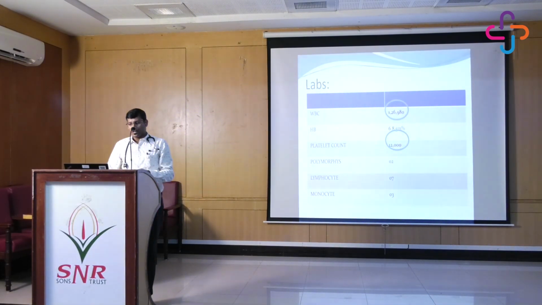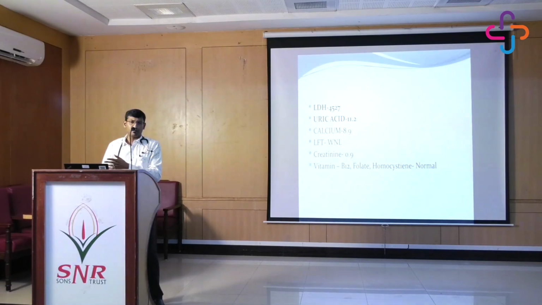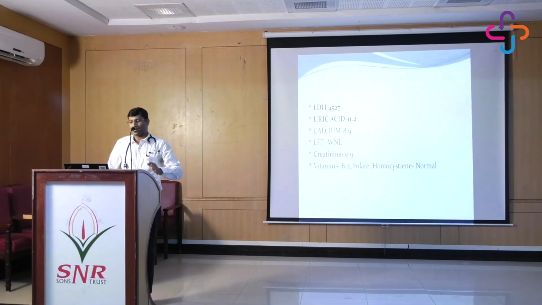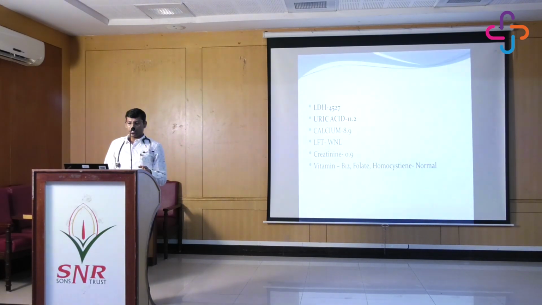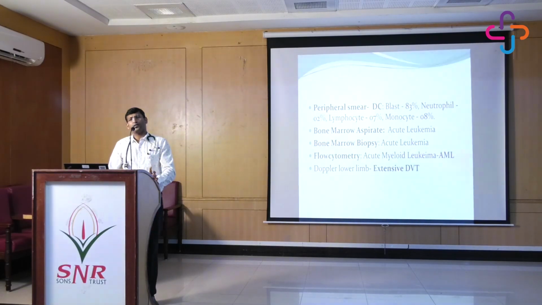The poly is only 2%. Blasts were almost close to 83% here. So now we are sure we are dealing with AML, probably AML because of his age. So we went with other biochemical workup, like LDH is very high, it is 4,500 odd. Uric acid is again high, it is 11.2. Otherwise, the calcium and other reports pertaining to tumor lysis were negative. So the peripheral smear showed blasts of 83%.